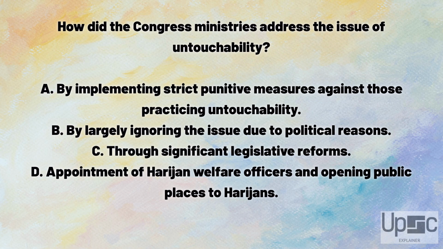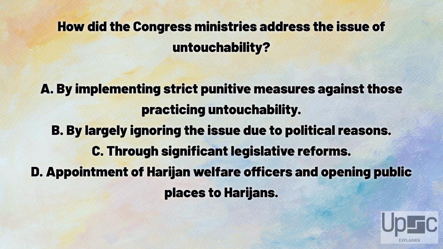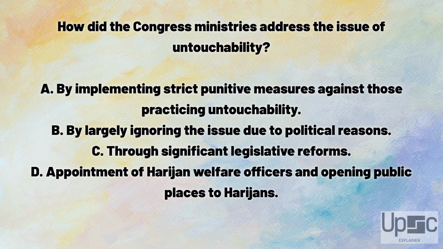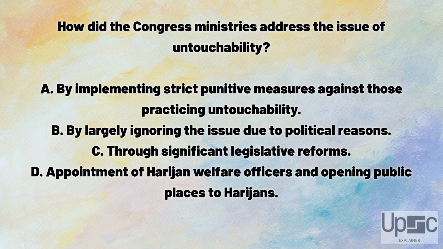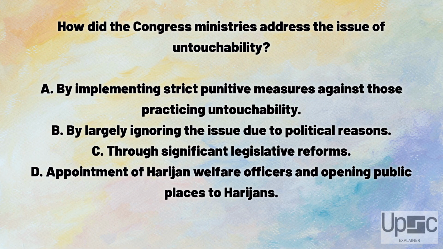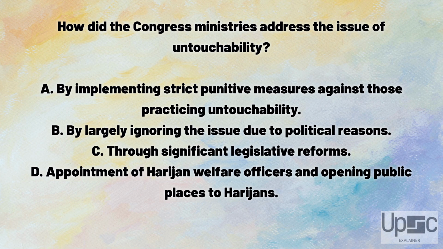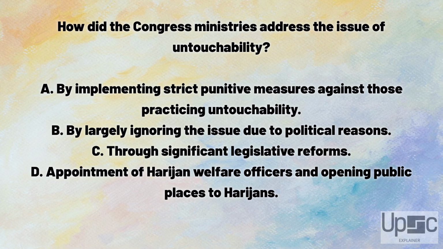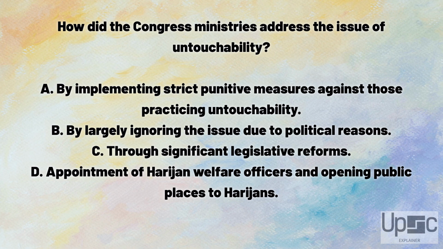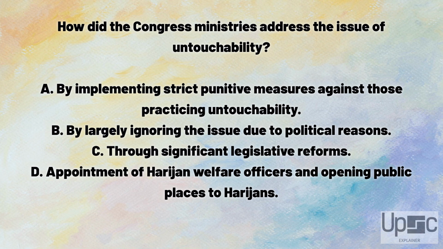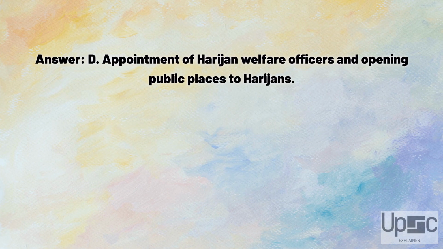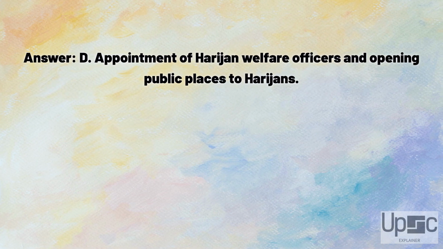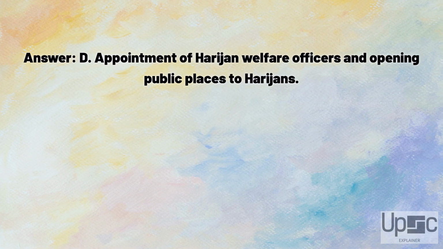How did the Congress ministries address the issue of untouchability? A. By implementing strict punitive measures against those practicing untouchability. B. By largely ignoring the issue due to political reasons. C. Through significant legislative reforms. D. Appointment of Harijan welfare officers and opening public places to Harijan. Answer. D. Appointment of Harijan welfare officers and opening public places to Harijan.